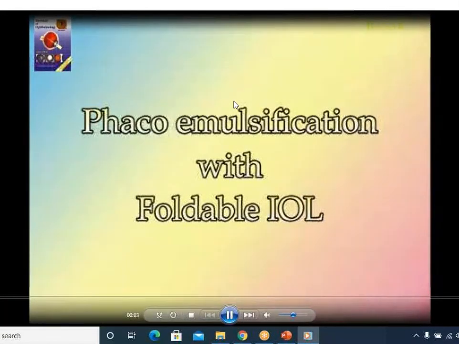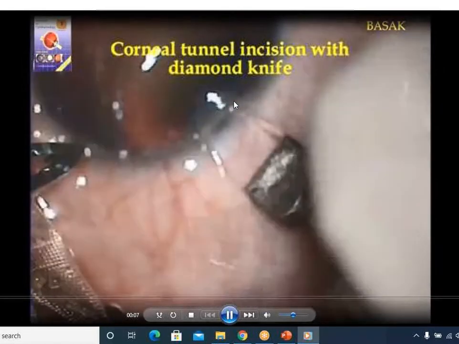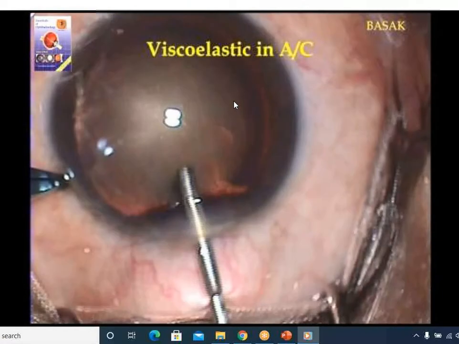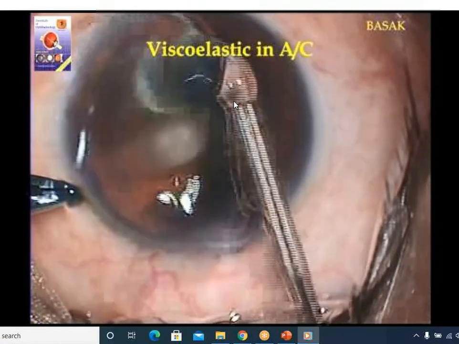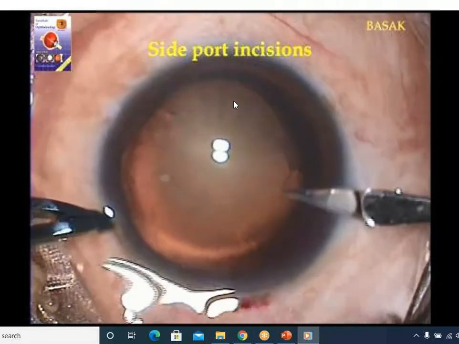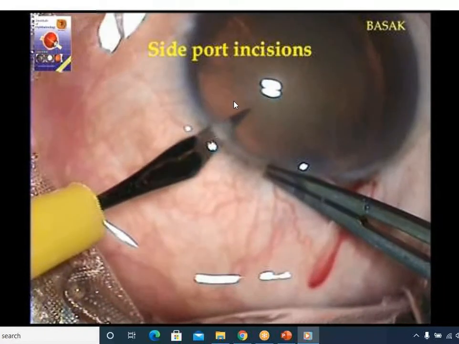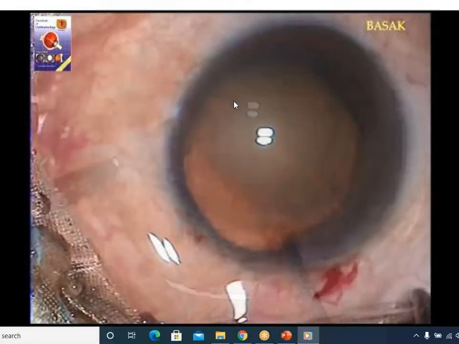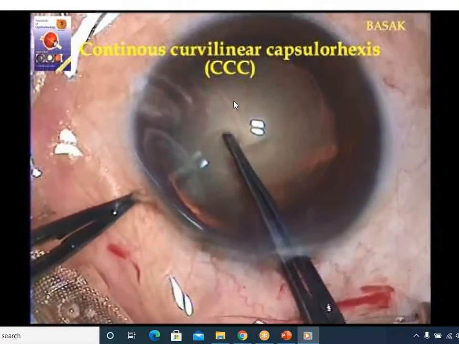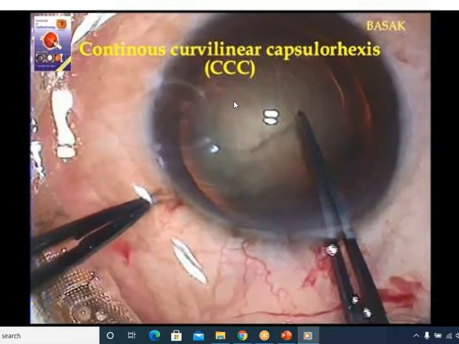So this is another type of surgery. It is sophisticated surgery. Very small incision will be taken, and from that small incision you can emulsify the lens, and the steps are same up to capsulotomy. Here you will be creating two additional side ports, one at 10 o'clock, another at 2 o'clock for phacoemulsification. Other than main wound, you have to create these. Then the surgeon is doing capsulotomy, curvilinear capsulorhexis.